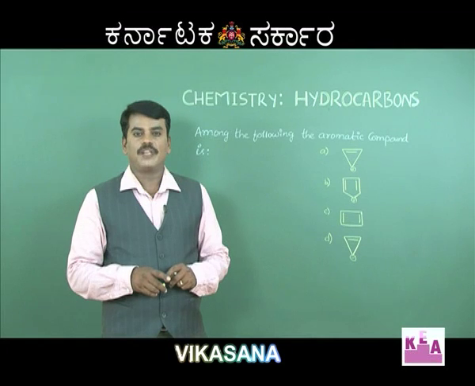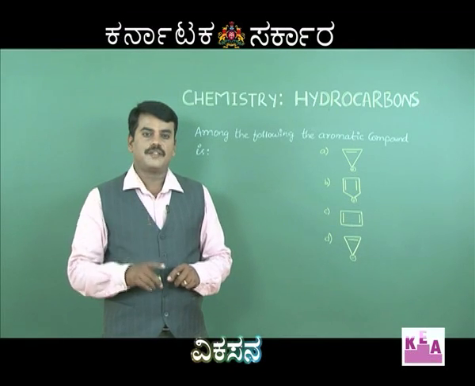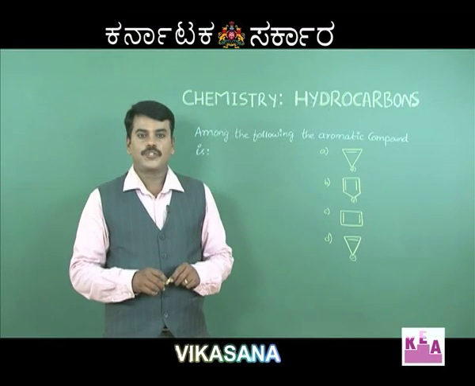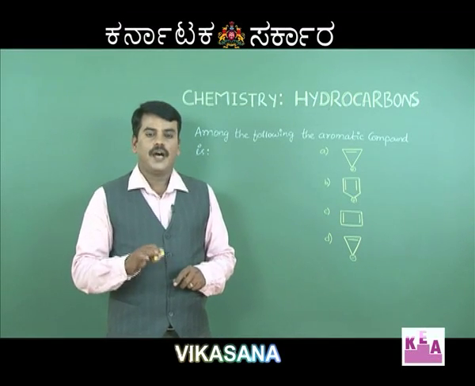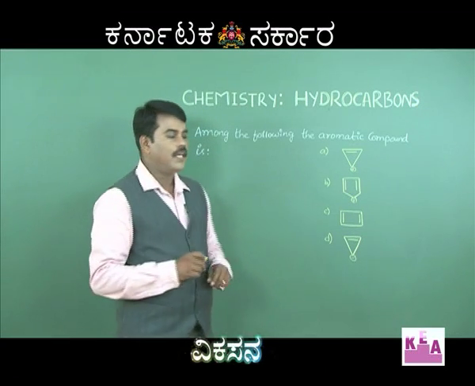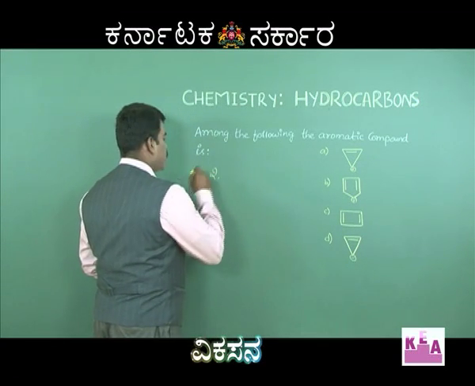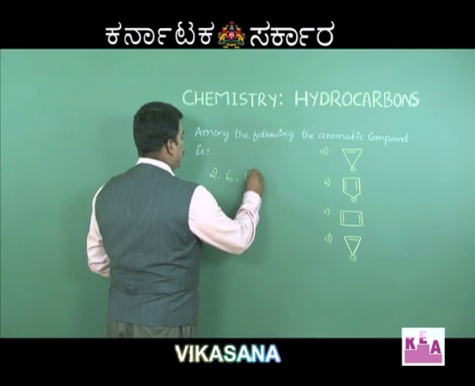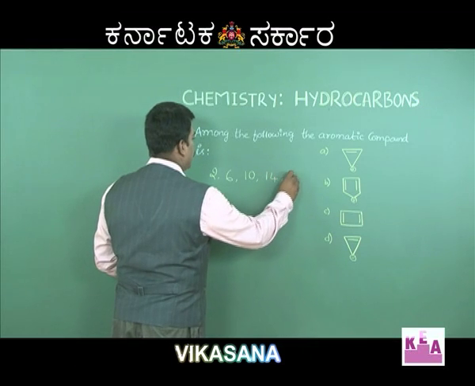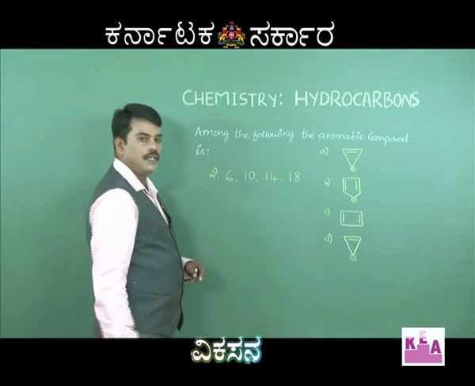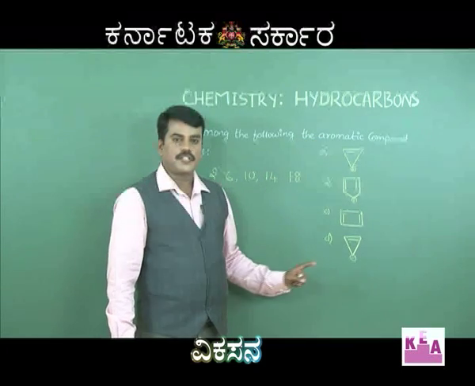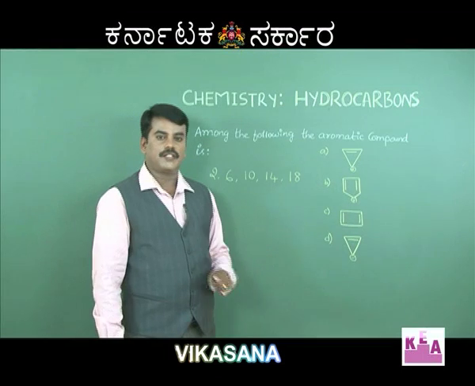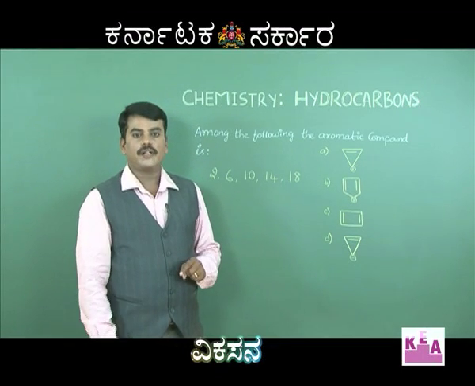What is Huckel's rule? The 4n plus 2 pi electron rule. The value of n can take 0, 1, 2, 3, 4, etc. So any cyclic compound having number of pi electrons equal to 2, 6, 10, 14, 18, etc. will be aromatic according to Huckel's rule.